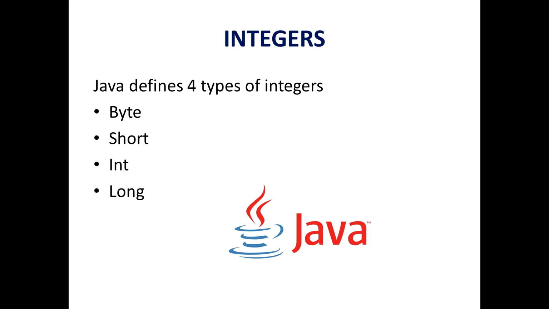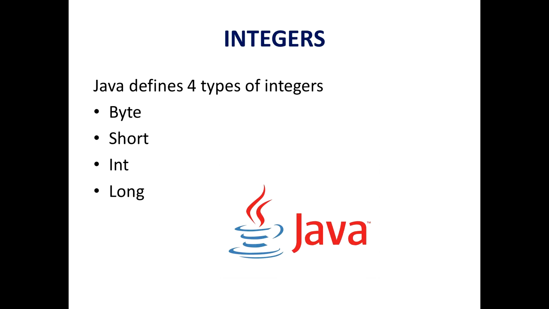These can be put in four groups. Integers: this group includes byte, short, int and long, which are for whole valued signed numbers. Floating point numbers: this group includes float and double, which represent numbers with fractional precision. Characters: this group includes char, which represents symbols in a character set, like letters and numbers. Boolean: this group includes boolean, which is a special type for representing true or false values.